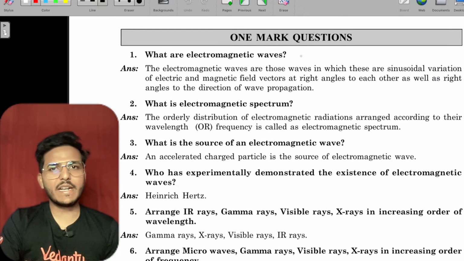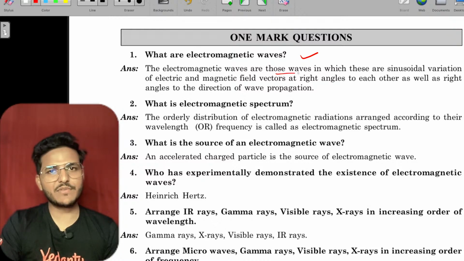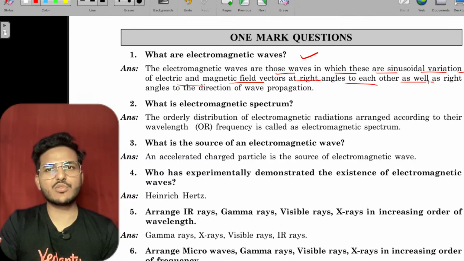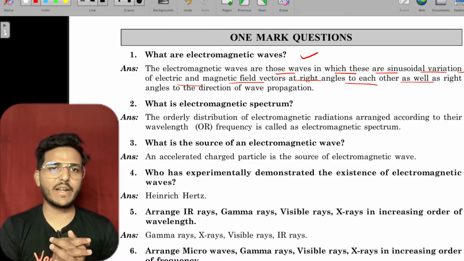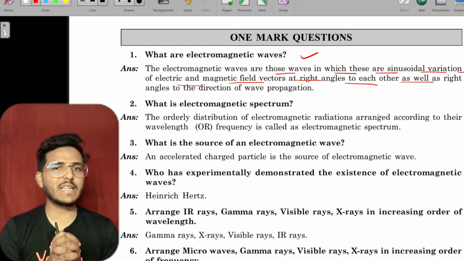See, what are electromagnetic waves? The electromagnetic waves are those waves which are sinusoidal variations of electric and magnetic field vectors at right angles to each other, right? Electric field and magnetic field both are perpendicular to the direction of propagation. That is electromagnetic waves.